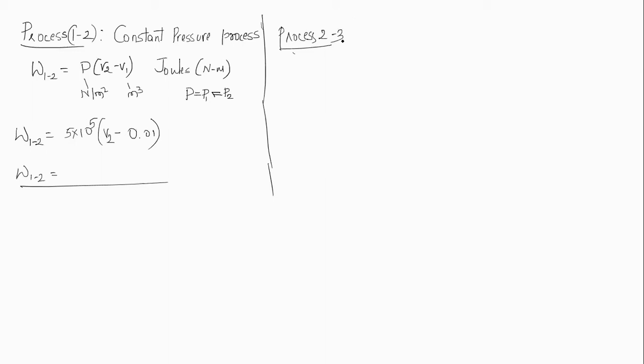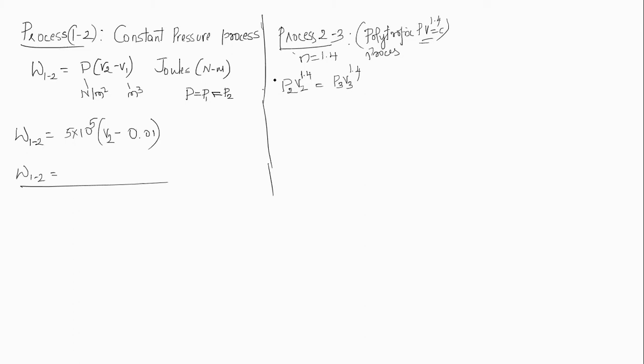Process 2 to 3 is a polytropic process because they have given PV to the power of 1.4 is equal to constant, that is n is equal to 1.4. I can write P2 V2 to the power of 1.4 is equal to P3 V3 to the power of 1.4, as it holds good for state 2 as well as state 3.